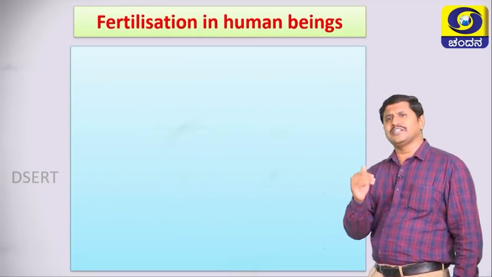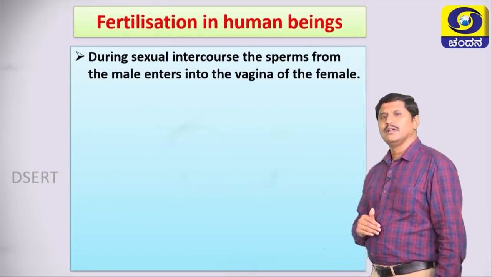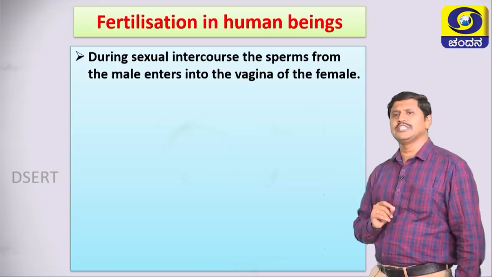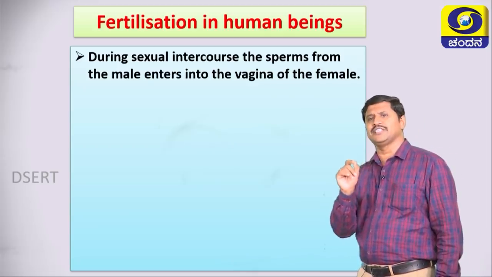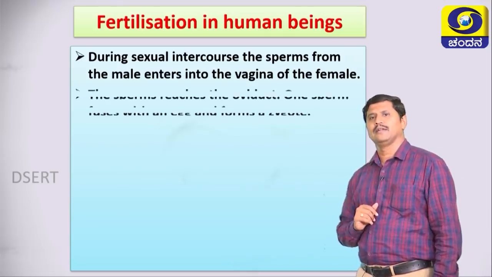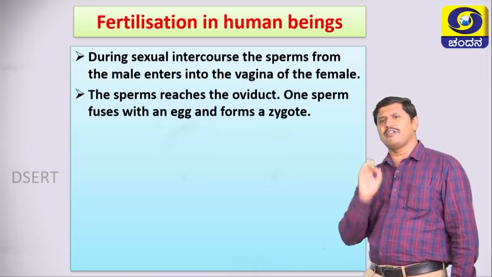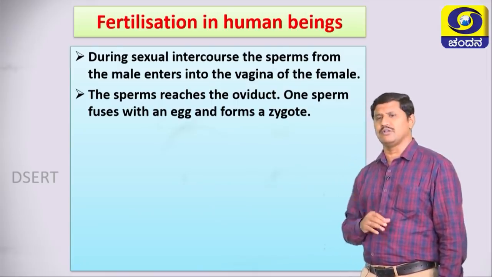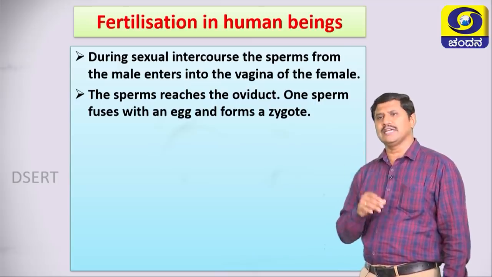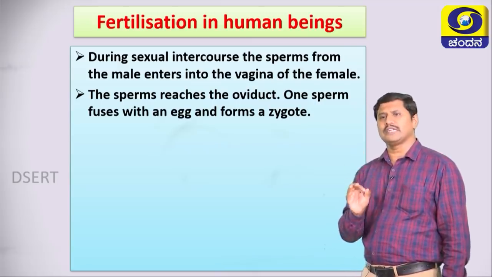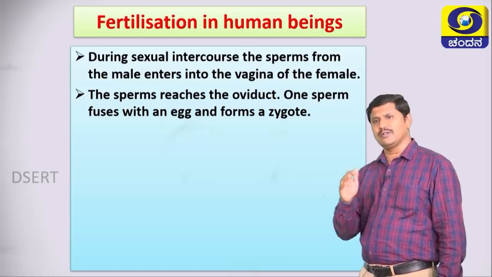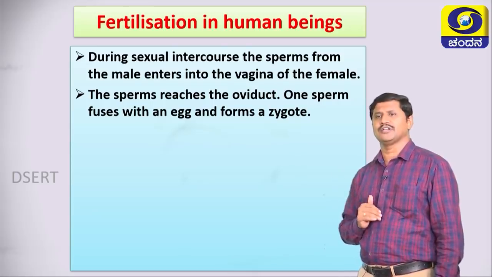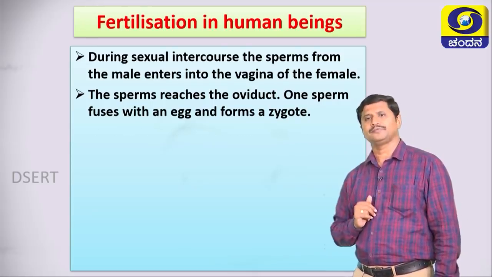Next is fertilization in human beings. During sexual intercourse, the sperm from the male enters into the vagina of the female. The sperm reaches the oviduct. One sperm fuses with an egg and forms a zygote. Remember students, sperm is called the male gamete and ova is called the female gamete. They fuse together to form a structure called zygote.